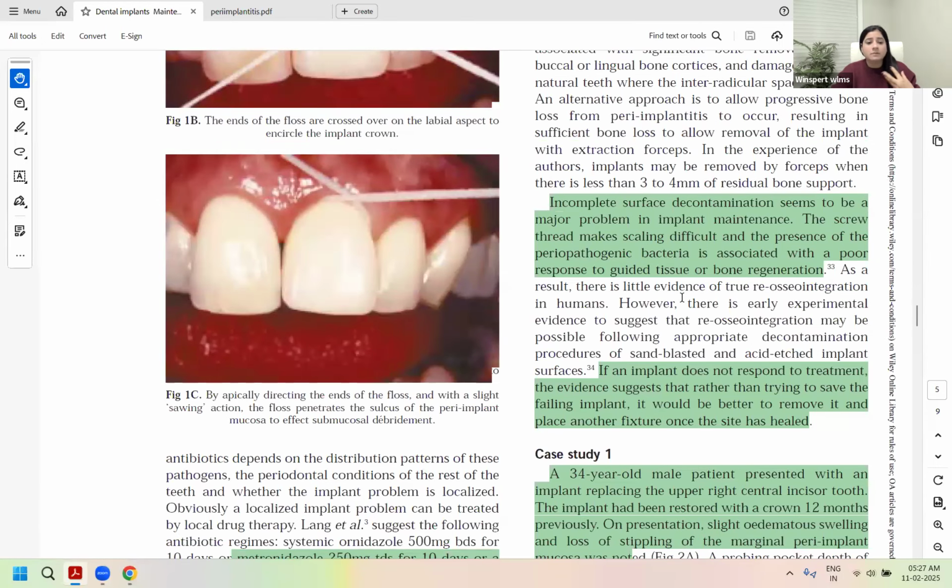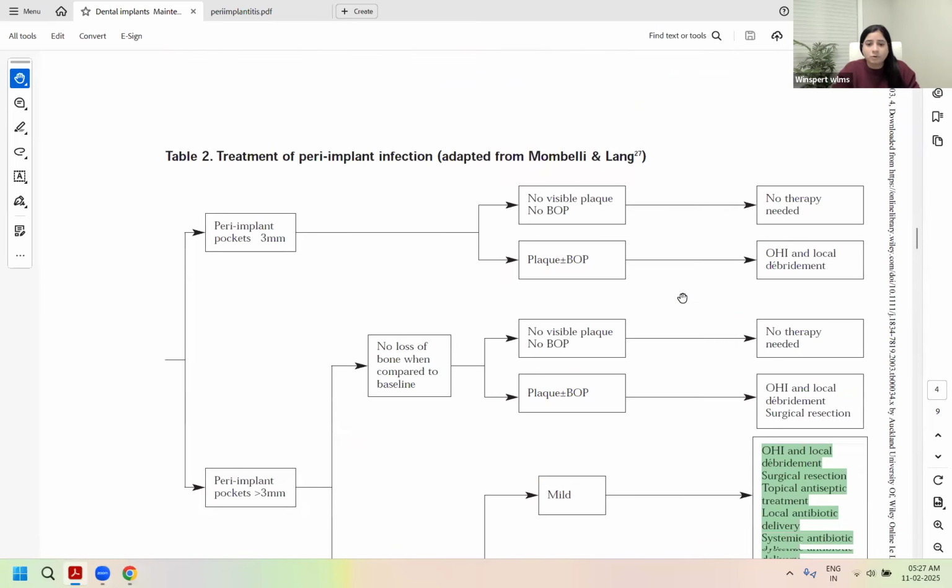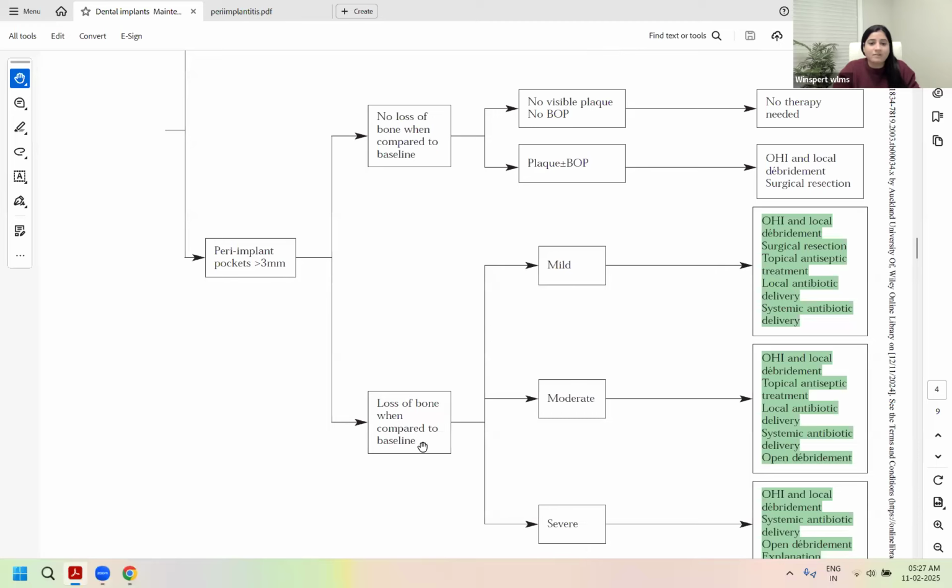Now, for your peri-implantitis, where you have associated bone loss, as per the protocol, the treatment includes oral hygiene instructions, debridement, surgical resections, topical antiseptic treatments, local antibiotic delivery, systemic antibiotic delivery. These are the combinations, and these will be done by the specialist, especially the antibiotic part and the surgical resection part. Debridement and mouth rinses you can do. Antibiotics and surgical resections is the specialist component.